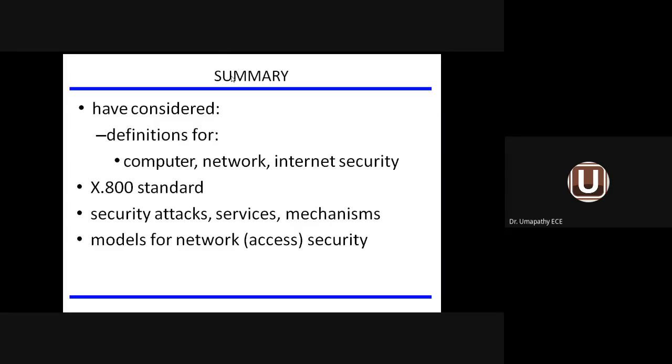Summary. So far, these are the topics we have covered. First, definition for computer security, network security, internet security. Second one, X.800 protocol and the standard. Third one, definition for security attack, security services, and the security mechanism. We have come across two network models. One model is called network security model. The other one is network access security model. So these are the topics we have discussed so far.